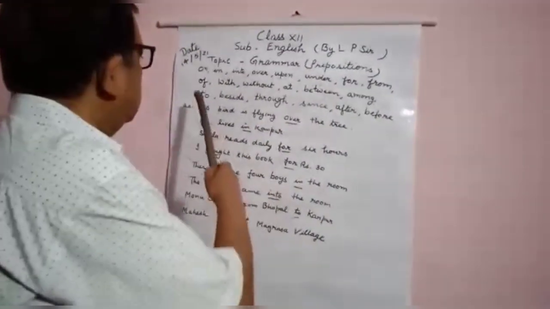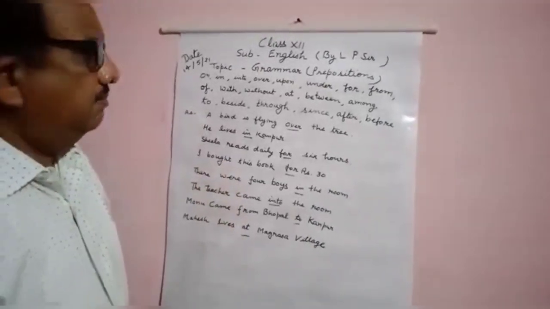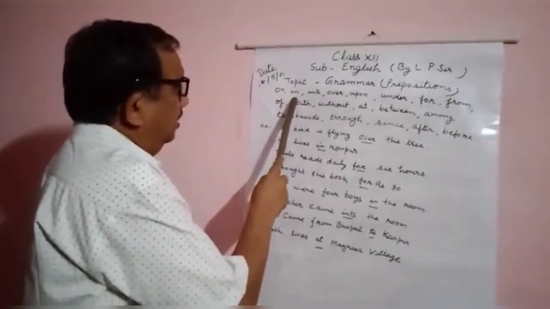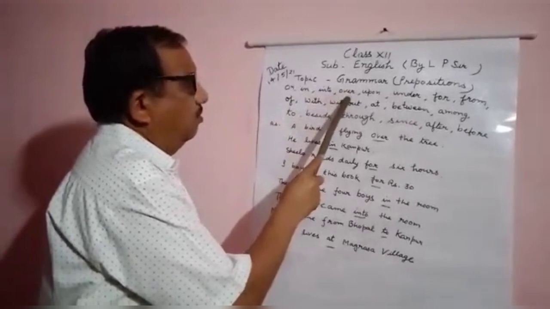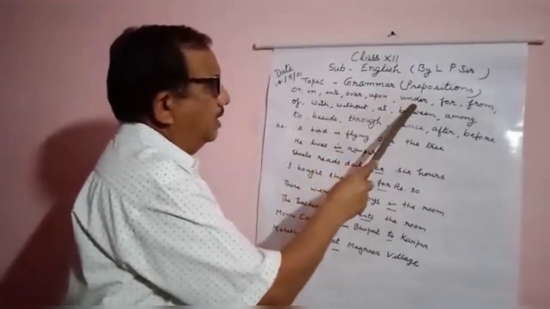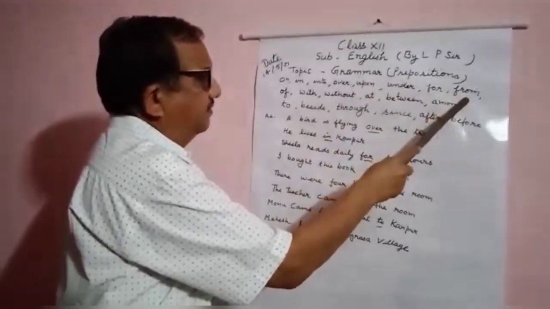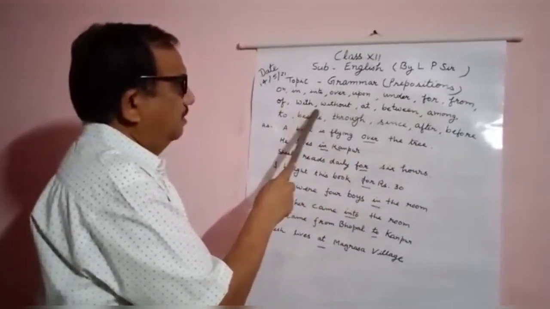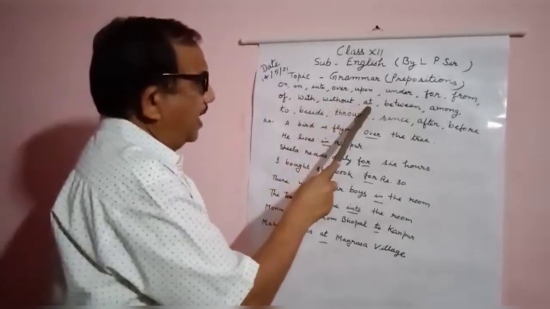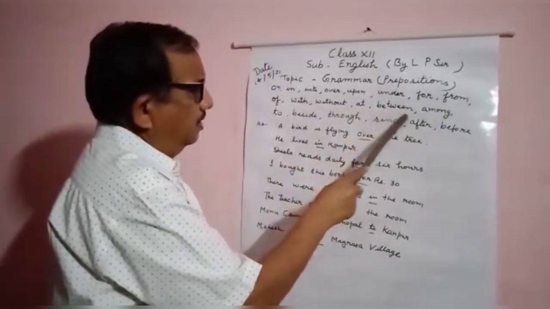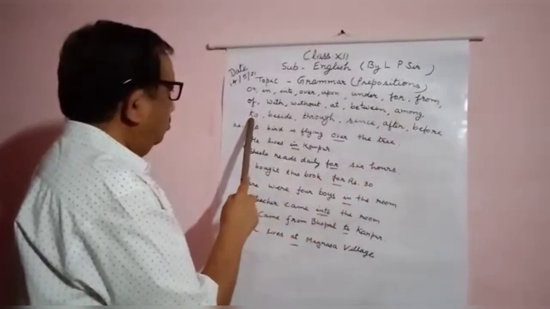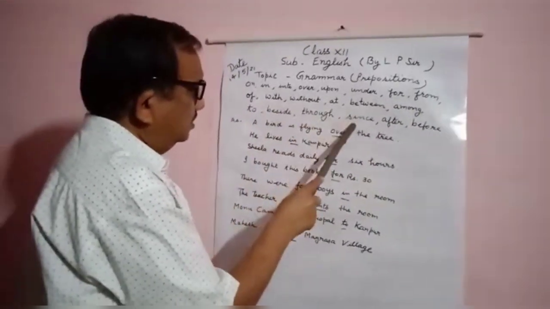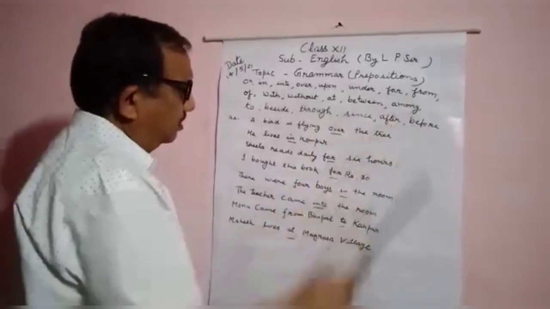So there are few of the prepositions I am describing to you, as on, in, into, over, upon, under, for, from, of, with, without, at, between, among, to, beside, through, since, after, before.